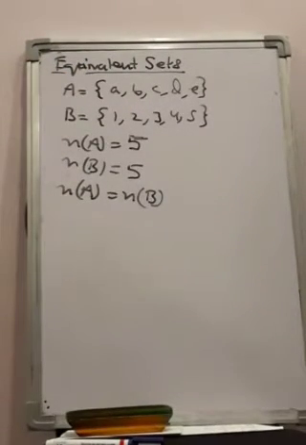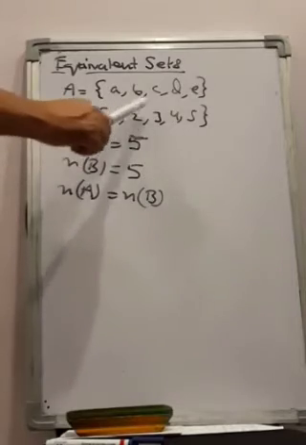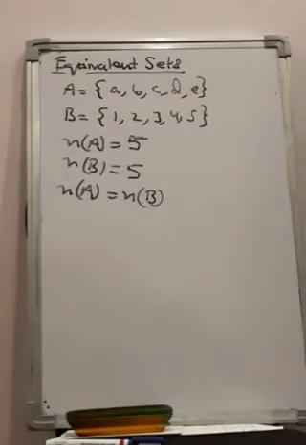So are they equal also? No. They are not equal because they have different elements. The number of elements is the same, but they have different elements, so they are not equal, but they are equivalent. Right? But in the previous case, the equal sets are also equivalent because they have the same number of elements also.